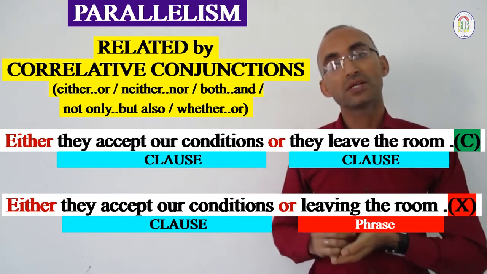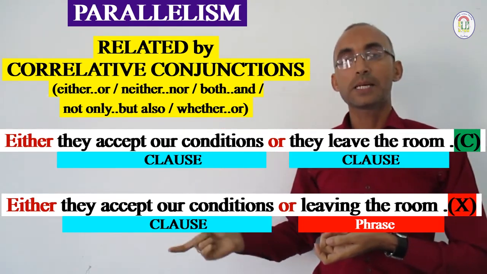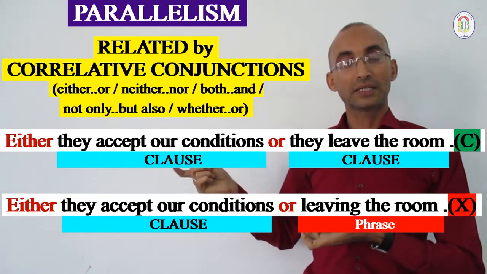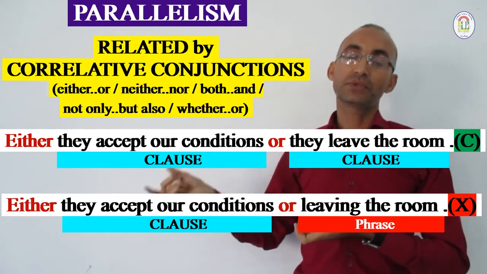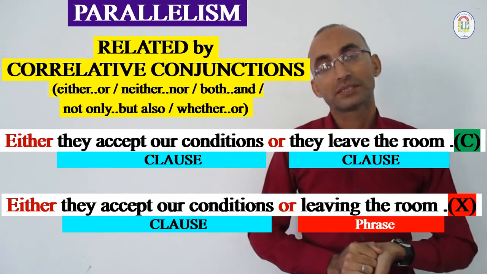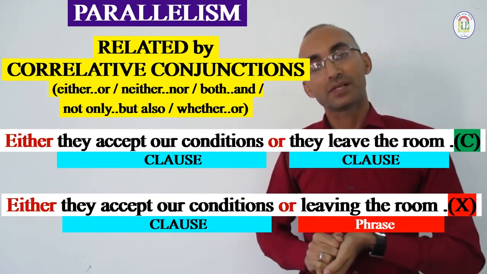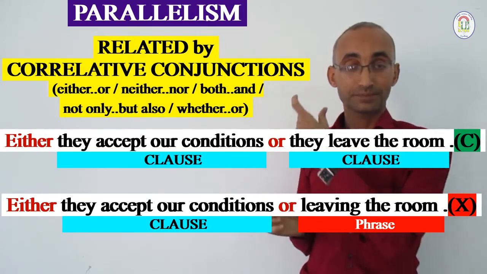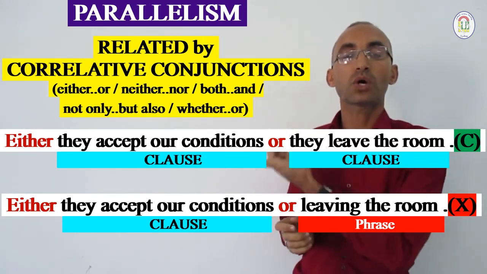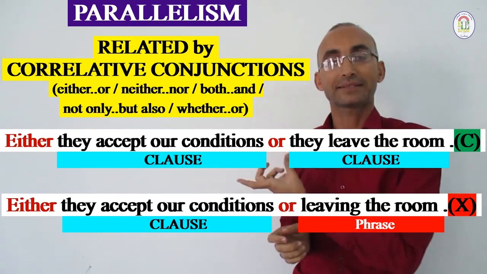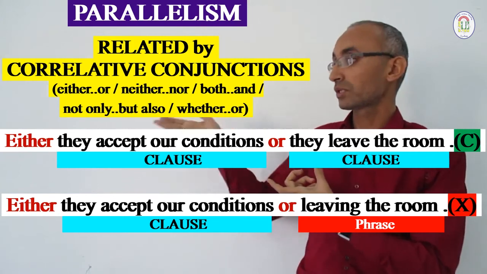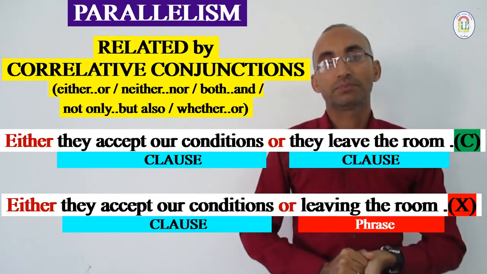So here we have what we call faulty parallelism, because the second item which is joined to the first clause is not a clause, it's only a gerund, stem plus ing. And we said that normally when we join two parts with a conjunction, both of them should have the same structure. Here both of them must be clauses, like what we wrote in the first example.